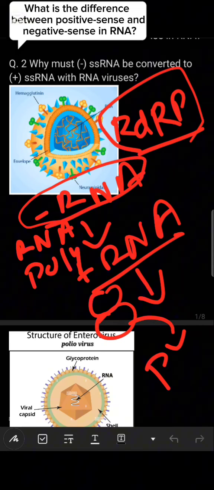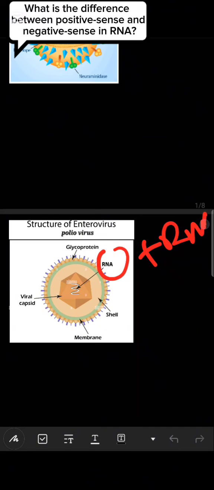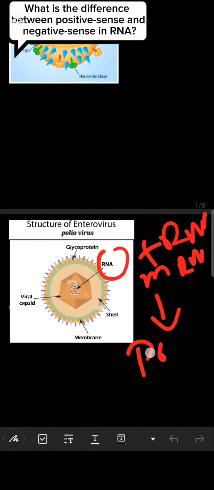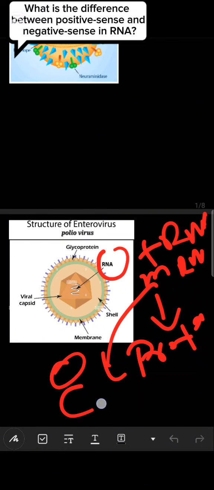Clear concept? Okay. So in the case of positive RNA like poliovirus, the RNA is positive sense, so there is no need to convert into another form. This positive RNA acts like the messenger RNA and then forms the proteins when it attaches with the ribosome in the cytoplasm of the host cell.